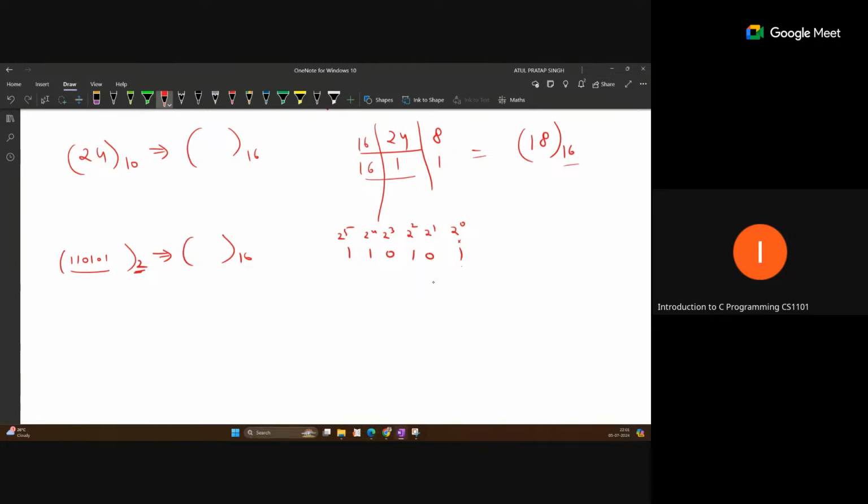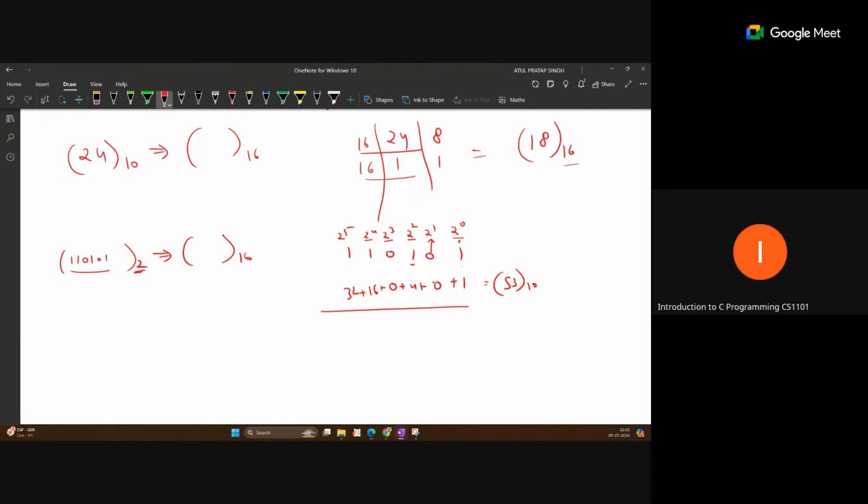So 1 multiplied with 2 to the power 0 is actually 1. Then plus, 0 multiplied with the next gives 0. Then 2 to the power 2 is 4, and 4 into 1 gives 4. 2 to the power 3 is 8, but it is multiplied with 0, so write 0. 2 to the power 4 is 16 into 1, so plus 16, and 2 to the power 5 is 32 into 1, so plus 32. Add these, and you will get 48, 52, and 53. So this is the decimal number.